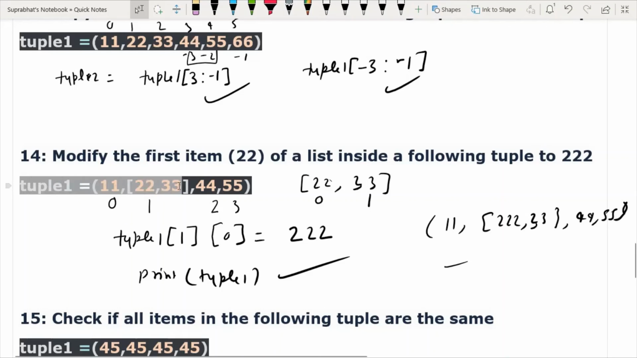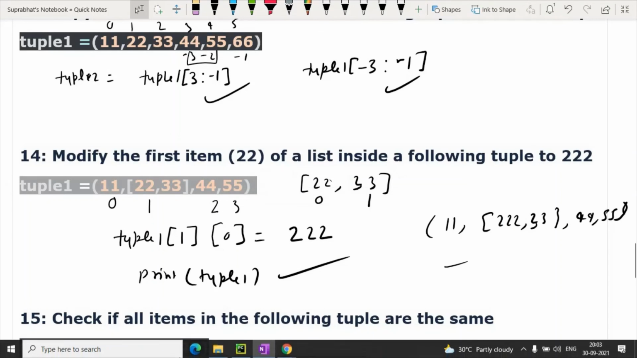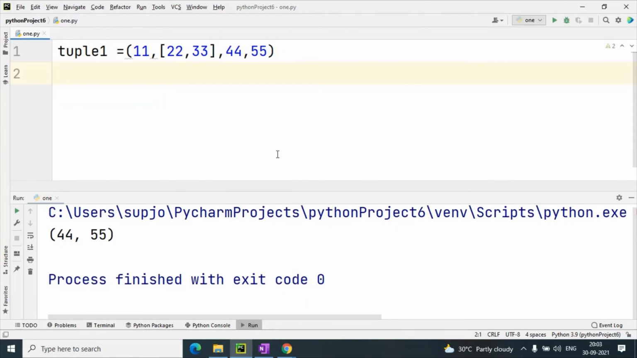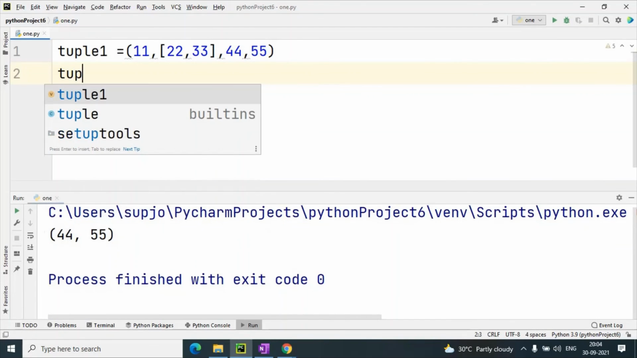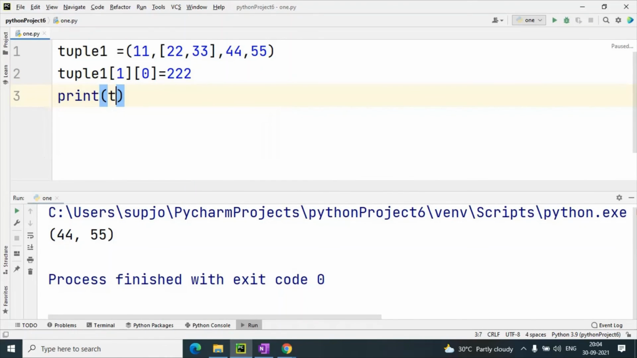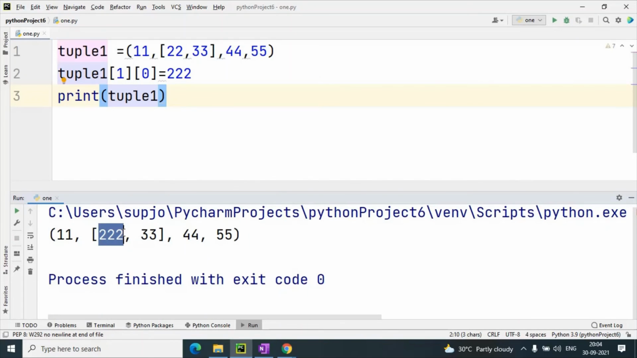So we will see. Control C, then this is tuple 1, then print. So first of all tuple 1 of first index, and from first index that is 0 index, which will give the list first index, and here I will give 222. Once I will print this, print tuple 1, so it will give the value 222. Understand?